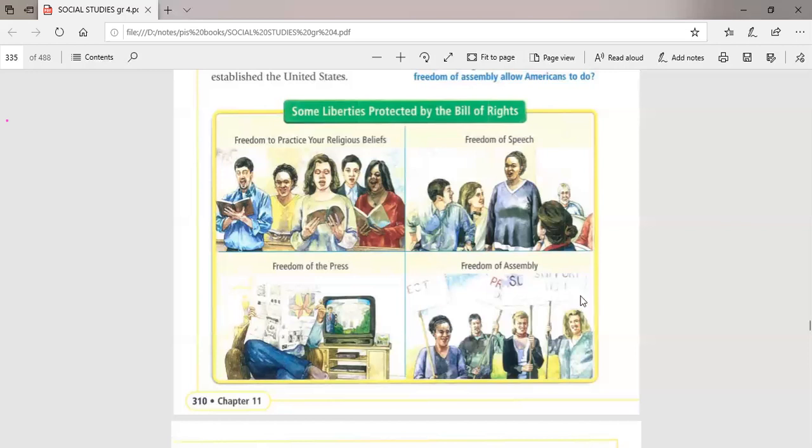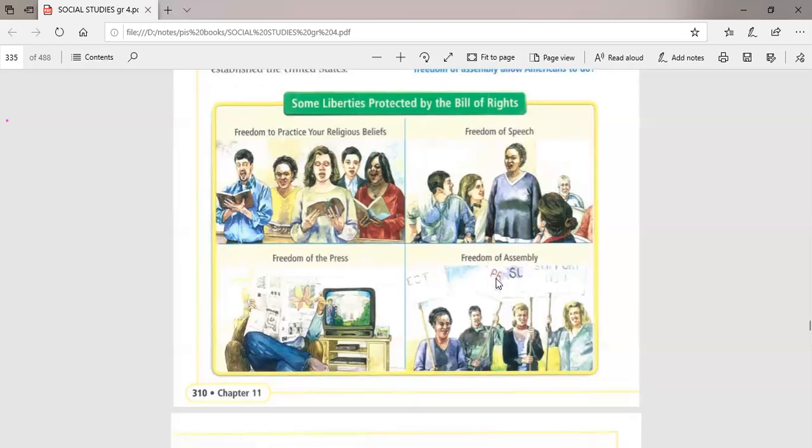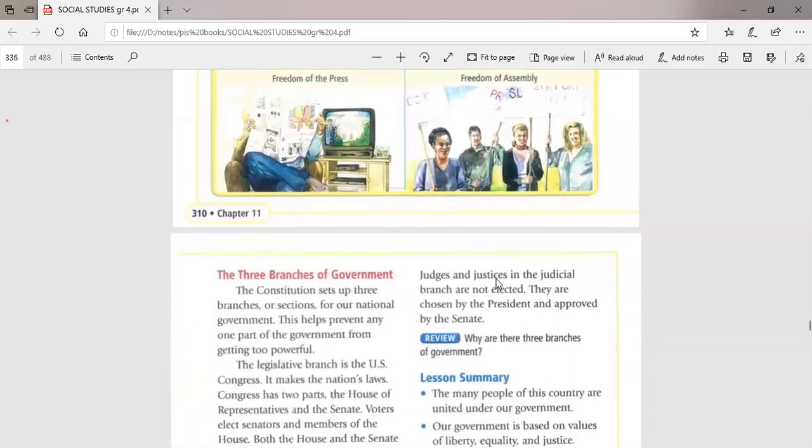They hold slogans, as you can see here in the picture, and they start to say their opinion or their need. This is the freedom of assembly. It means that you gather to express your thoughts or your ideas, but you gather peacefully, you assemble peacefully. It means that you don't make any destruction or destroy anything around you.